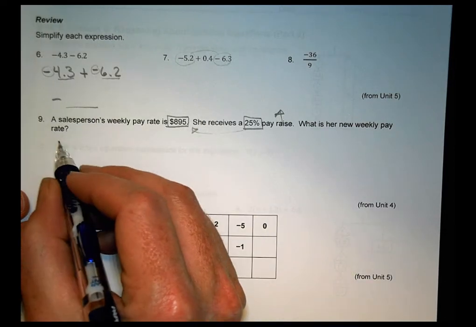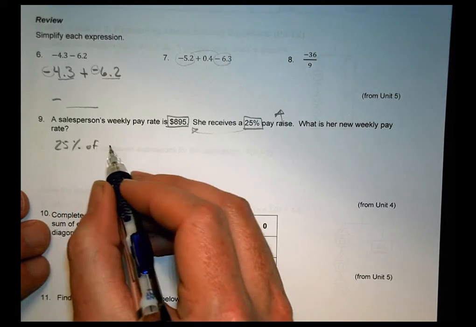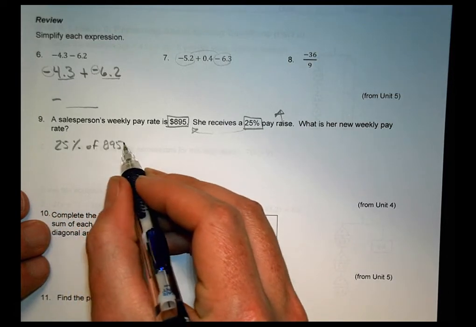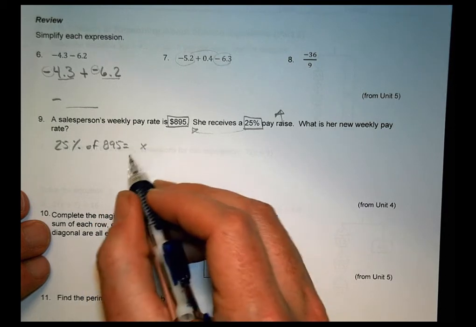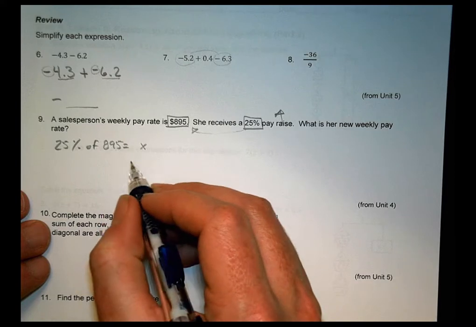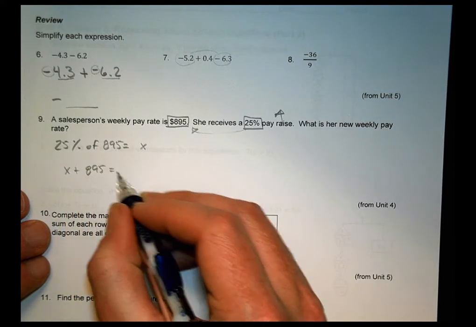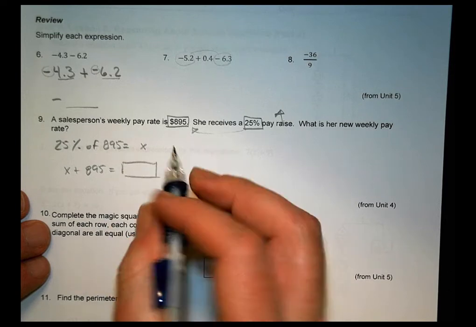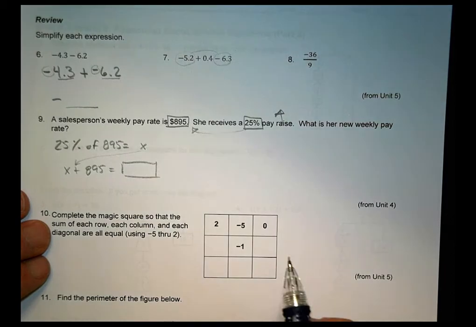Meaning we could do 25% of 895 equals whatever it's going to be. Let's call it x. And then we would do x plus 895, and that's going to be the answer we want because we're adding the 25% back to that one. That would work just fine.